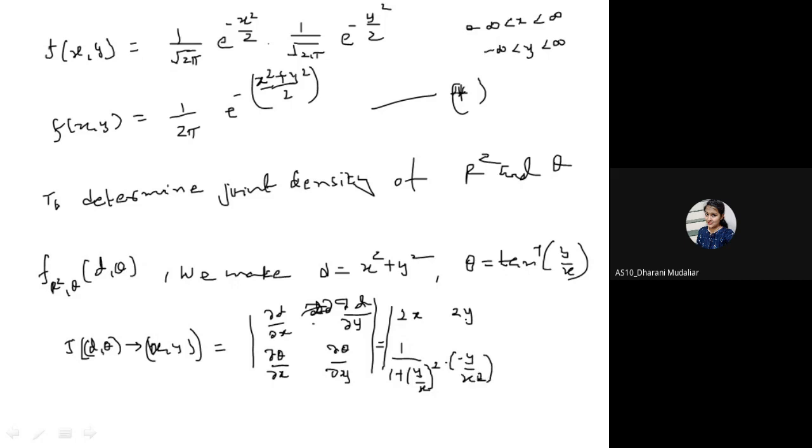And for y, it is 1 over 1 plus y by x whole square, and the derivative of y by x with respect to y is 1 by x.